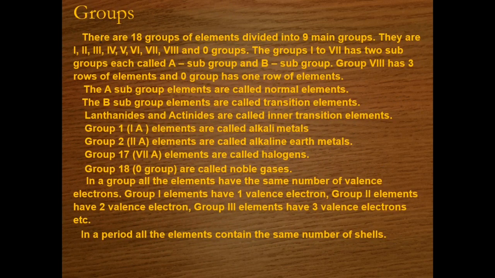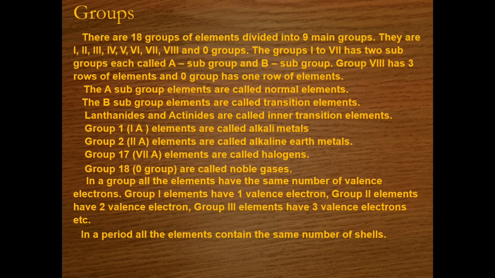There are 18 groups of elements divided into 9 main groups. They are Roman number 1, 2, 3, 4, 5, 6, 7, 8 and 0 group. The group 1 to 7 has 2 subgroups, each called A subgroup and B subgroup.